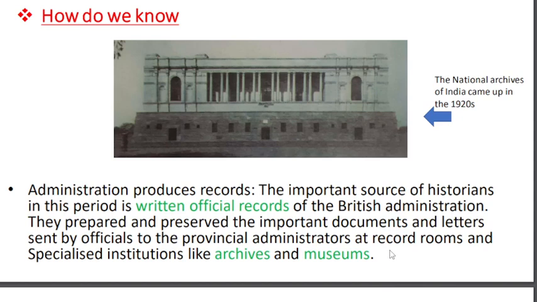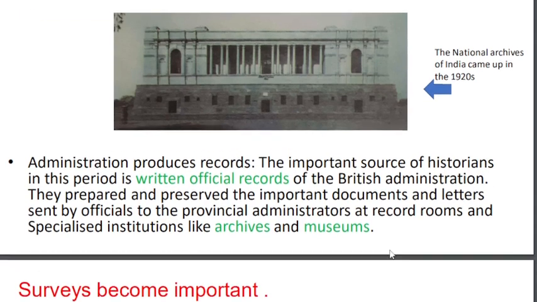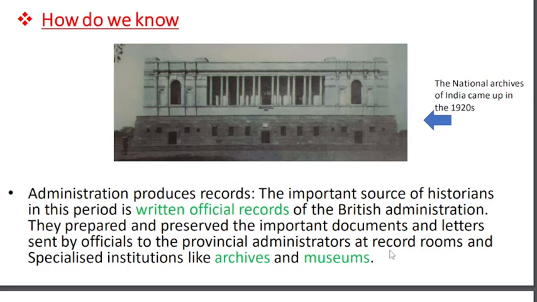Here some important historical books will be preserved, and a museum. In this museum, they preserve things which were used by the kings, or things which were used in history. By seeing or by reading these things, we will know about our history. Okay, this is about how we know our history.